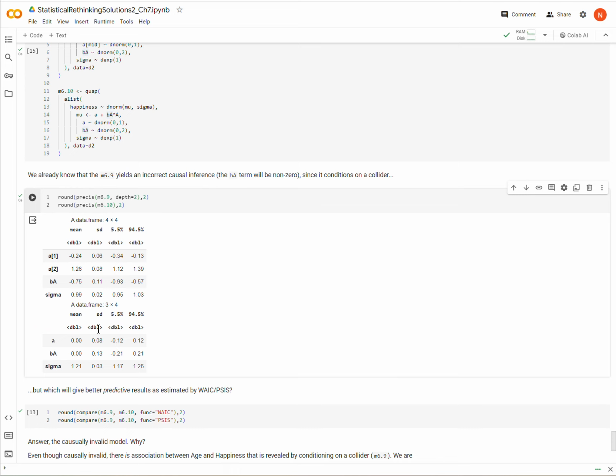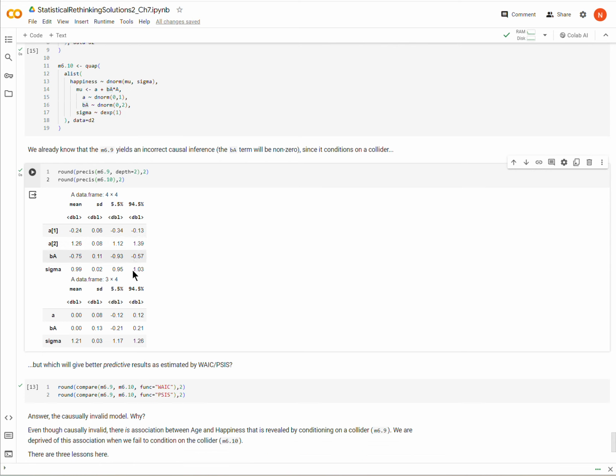So we can actually look at these two here. Let's look at M6.10, the one with the correct causal inference, first, and we see that its estimation for BA, the causal effect of age on happiness, is 0, and that's the correct value in terms of causal inference. But for M6.9, BA is not 0. It's a non-zero value, and in fact, it's reliably negative. So in other words, it suggests that age causes people to get less happy, reduces happiness. And that's the wrong causal inference here.